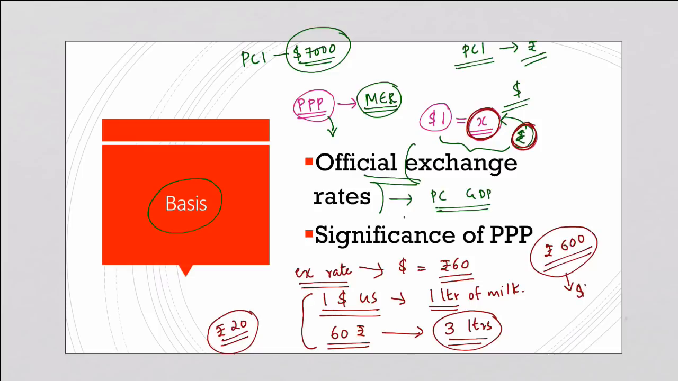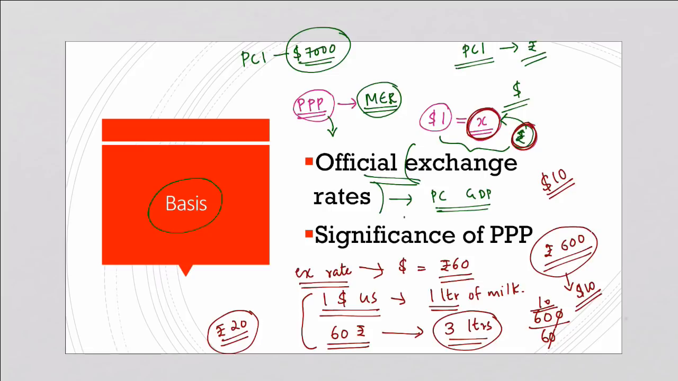This is because $1 equals 60 rupees. So if you divide 600 by 60, this will give you 10. So in dollar terms, the GDP of India is only $10. Now let us come to purchasing power parity.